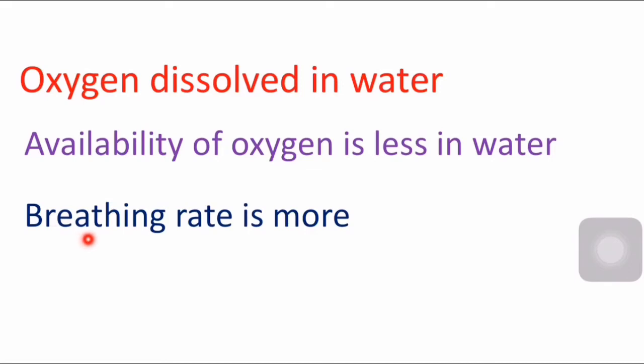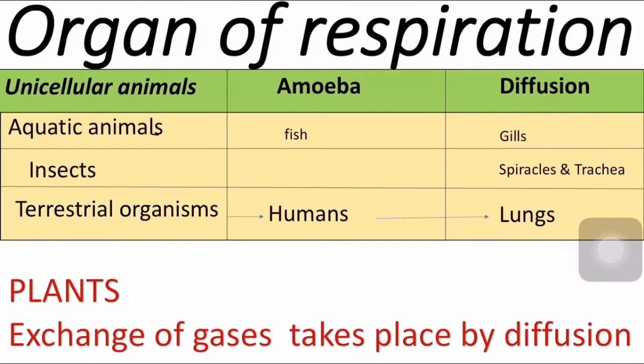So they have to breathe more. That is why the breathing rate is more in fishes. Whereas in terrestrial animals like human beings, our breathing rate is less when compared to fishes because oxygen is sufficiently available in the atmosphere.